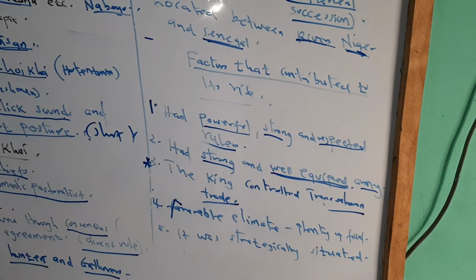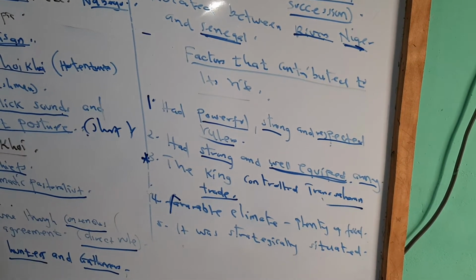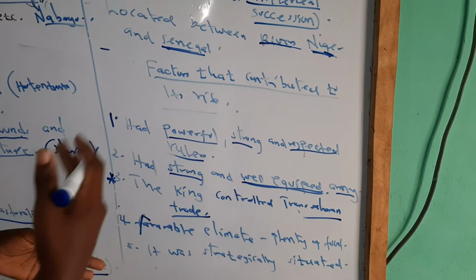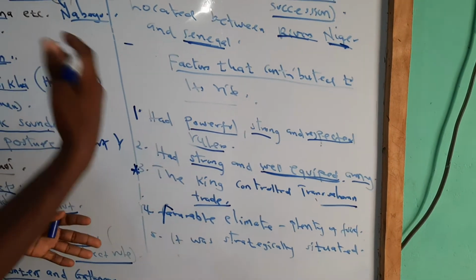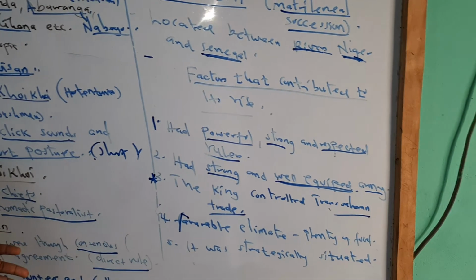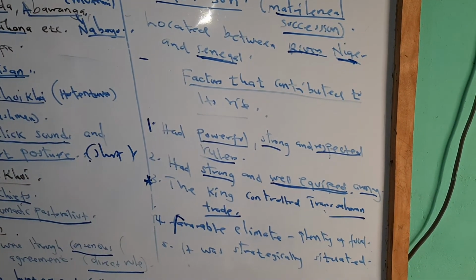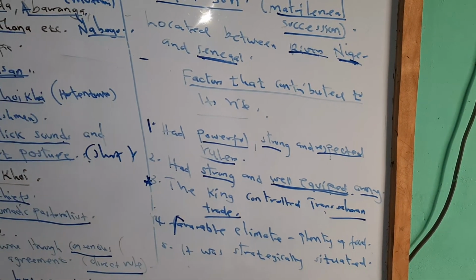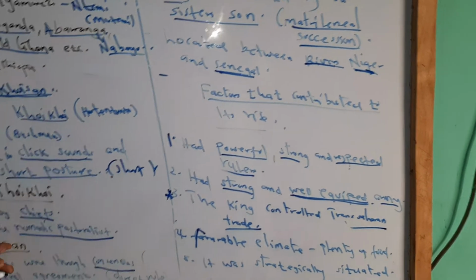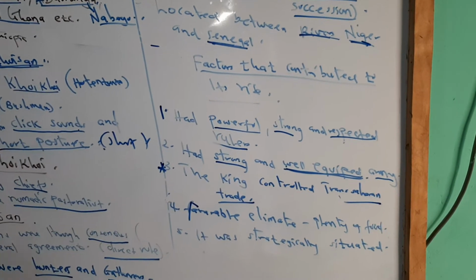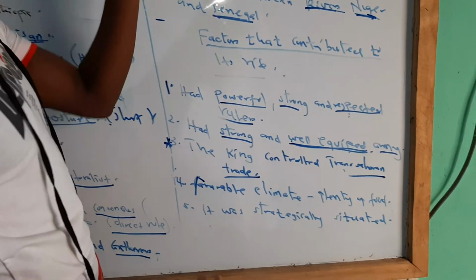Why are we saying favorable climate? When there is a good climate, the food will be plenty, so there will be no starving. The people will have the food that they want, and development will go on because there will be no need of buying anything. So due to climate, the kingdom prospered.